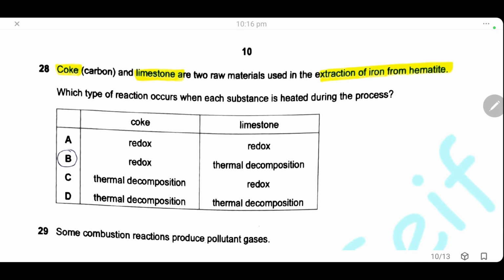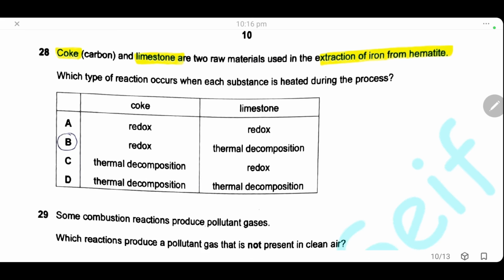28. Carbon and limestone are 2 raw materials used in the extraction of iron from hematite. Which type of reaction occurs when each substance is heated during the process? Here we are adding carbon as a reducing agent, so the reaction is redox between iron oxide and carbon. And for limestone, thermal decomposition. Limestone decomposes to give calcium oxide, which is the substance that reacts with silica to form slag. So the answer is B.